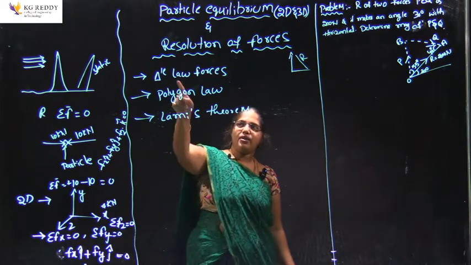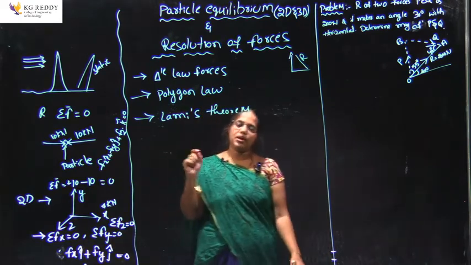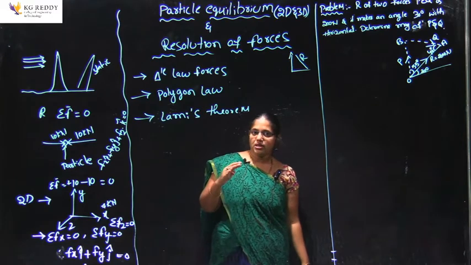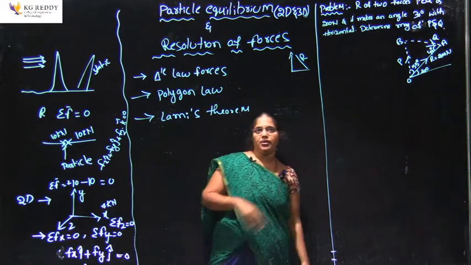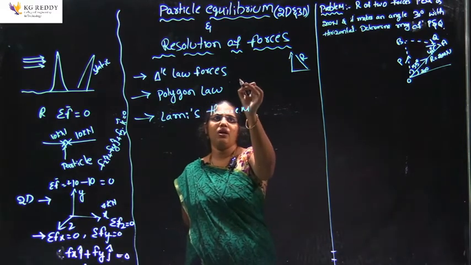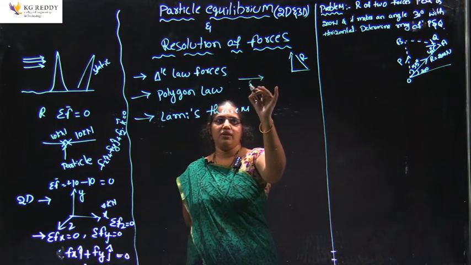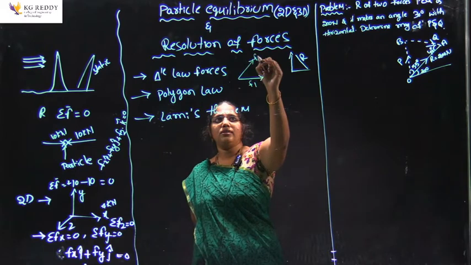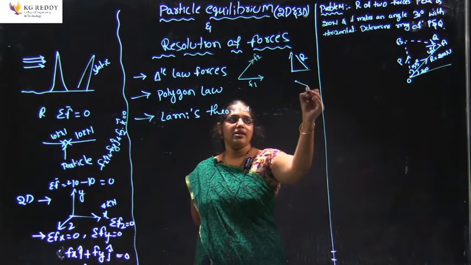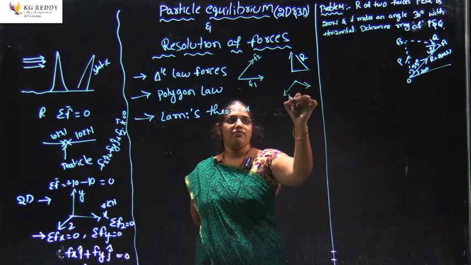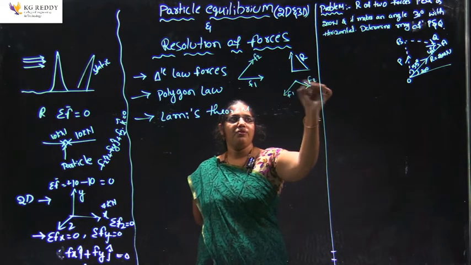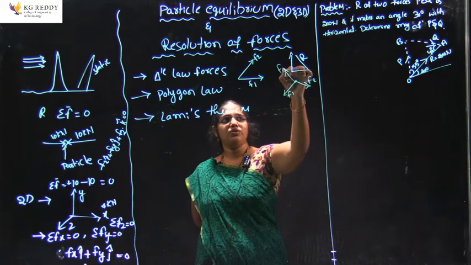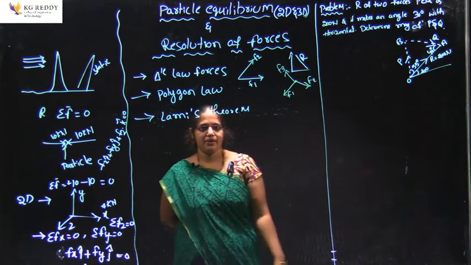Here, triangle law of forces is nothing but, if 3 forces are acting from 3 different directions. For example, one force F1 acting in this direction, and one force in this direction, so this is F1, F2, F3. So, 3 forces are going in 3 different directions.